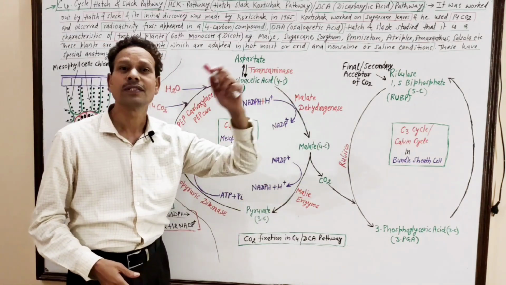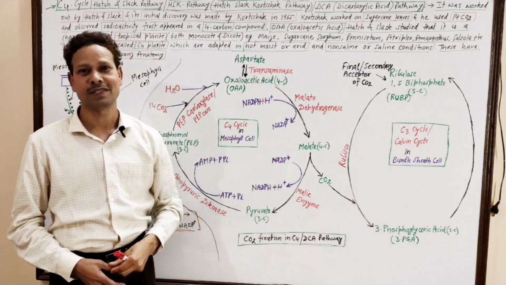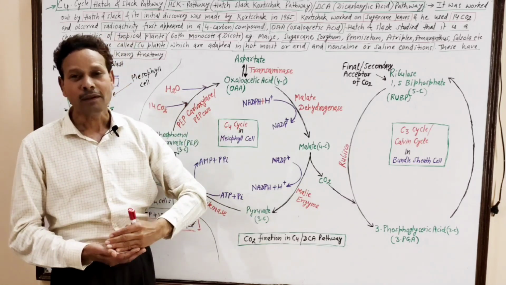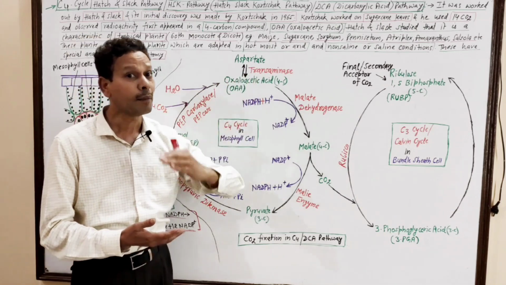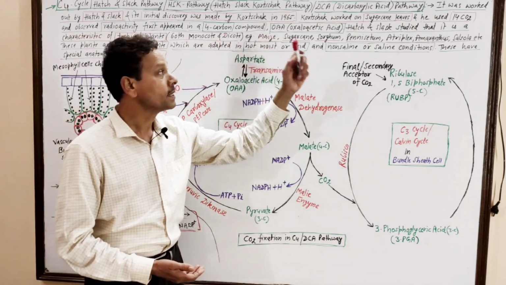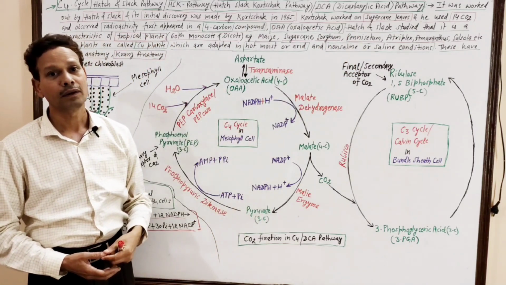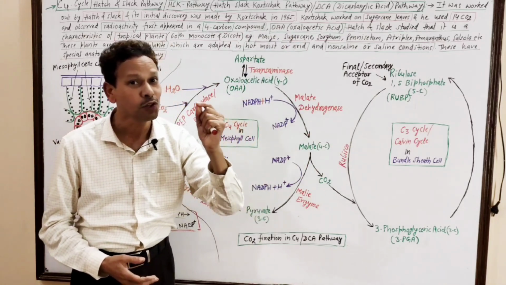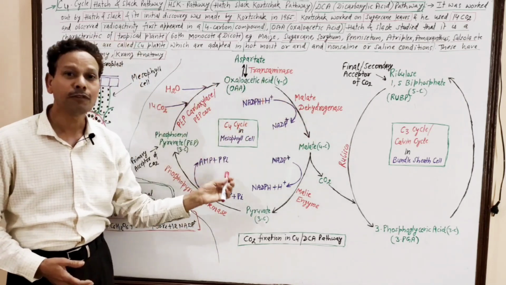These C4 plants may be monocots or dicots, like sorghum, sugarcane, amaranthus, salsola, maize, panicum, etc.